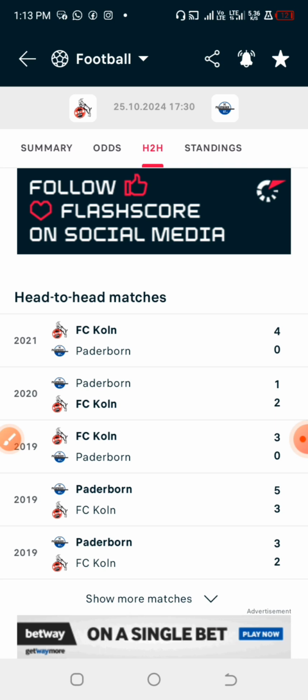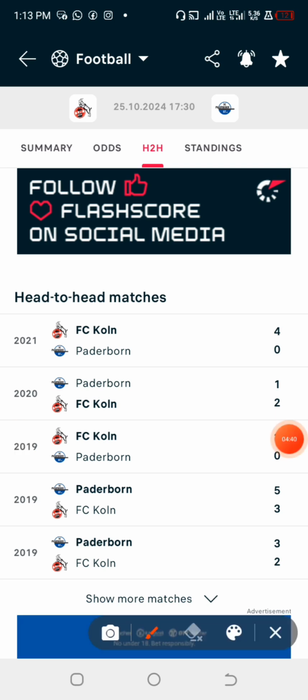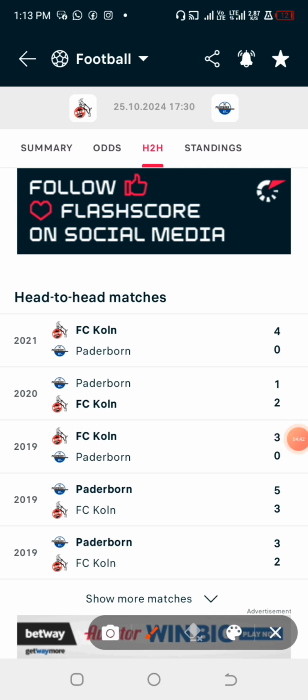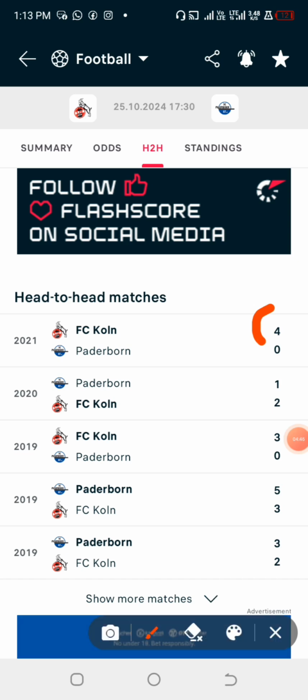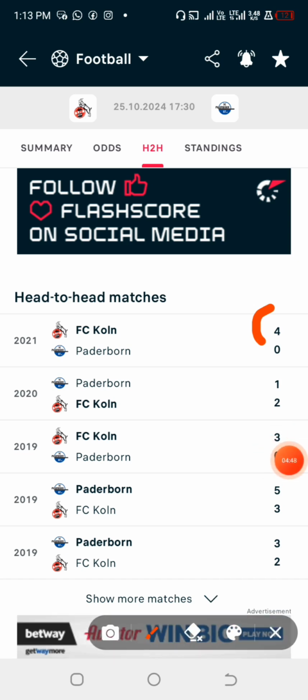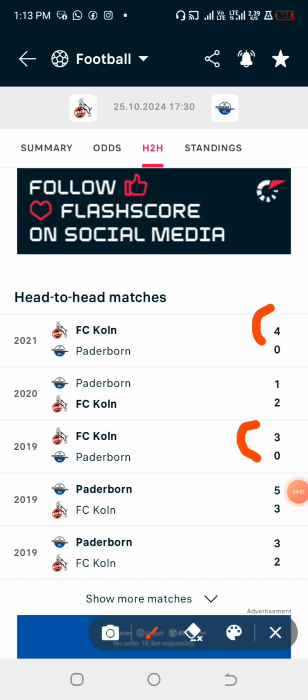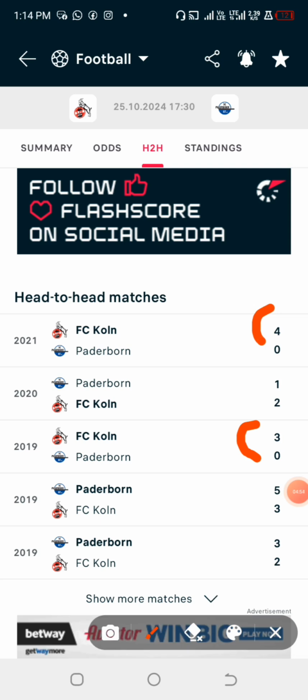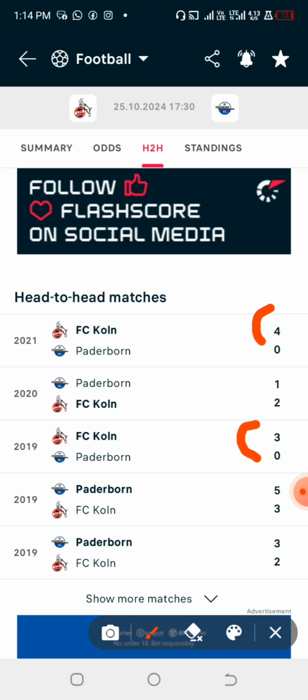Now you have to move on to their last 5 previous games against their current opponent. So this will show us the attacking ability of these particular teams while playing at home. So in the last game that they played with this particular team, they won 4-0 while playing at home. And looking into this particular game also, they had 3-0 here while playing at home. And I think these are the only 2 games that they played at home against their current opponent.